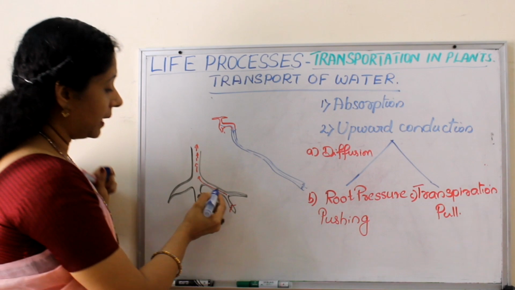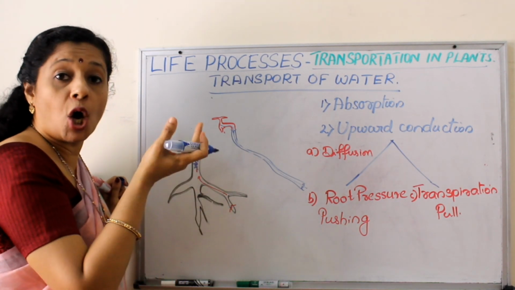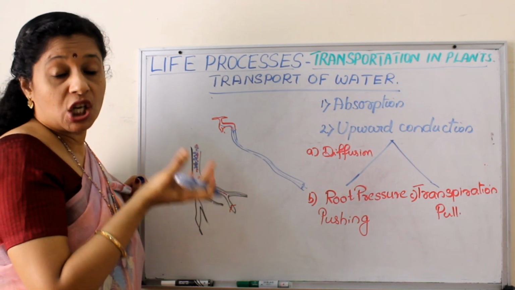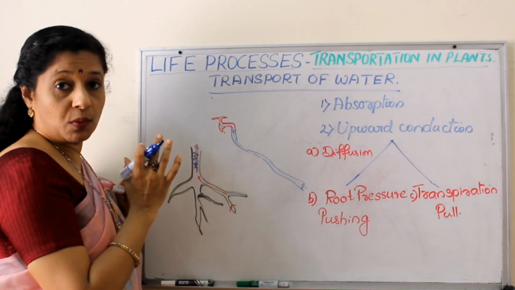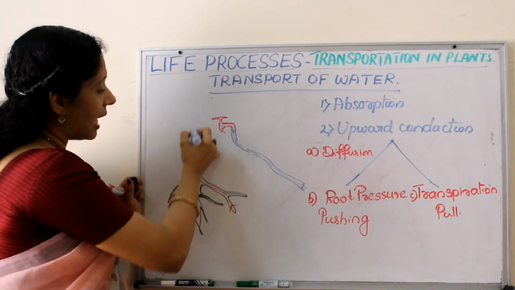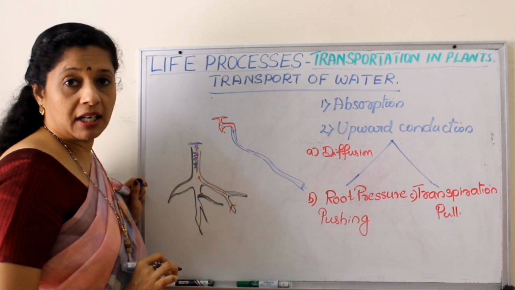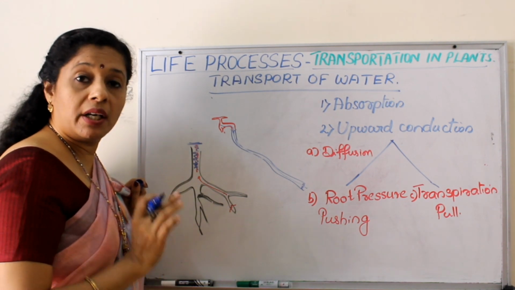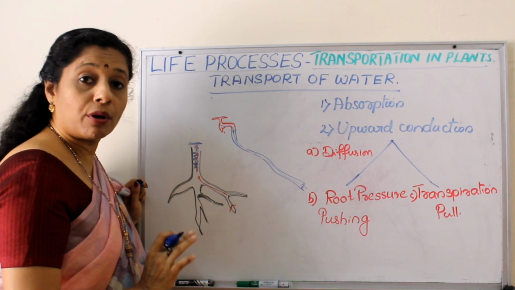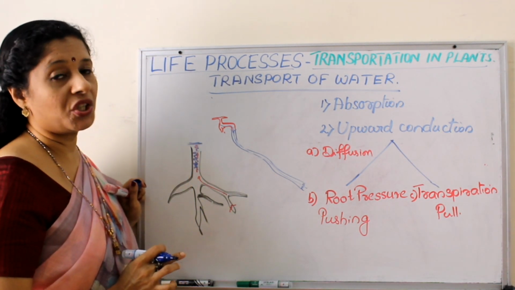So we know when more and more water coming, this column is becoming bigger and bigger, or heavier and heavier. So there will be a situation that no more water can be pushed up. So up to a particular limit, root pressure is functional. But beyond that, only root pressure is not enough for pushing water up in the plant, especially in huge trees.